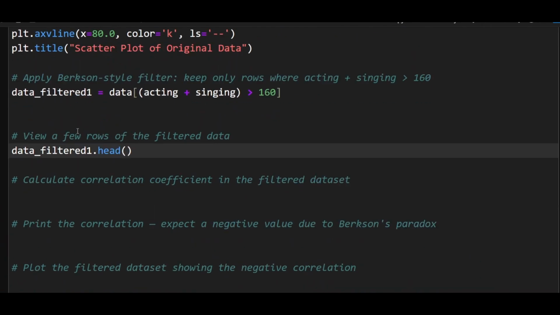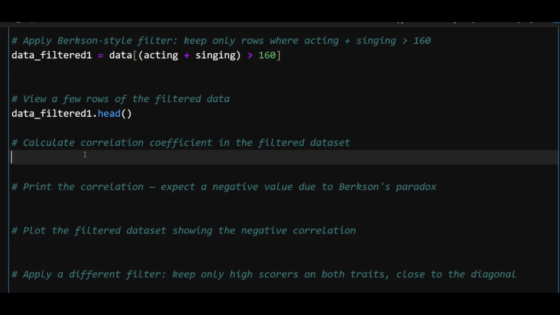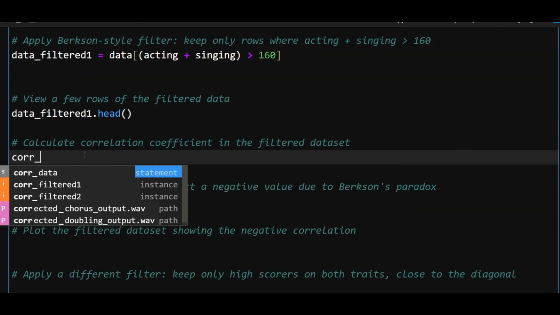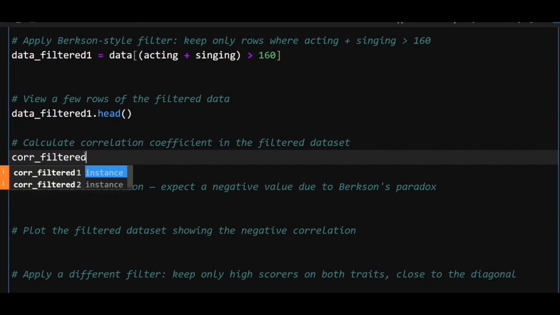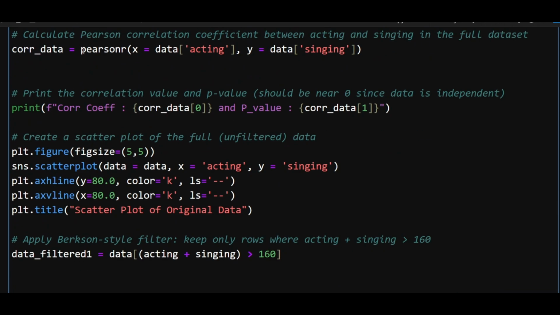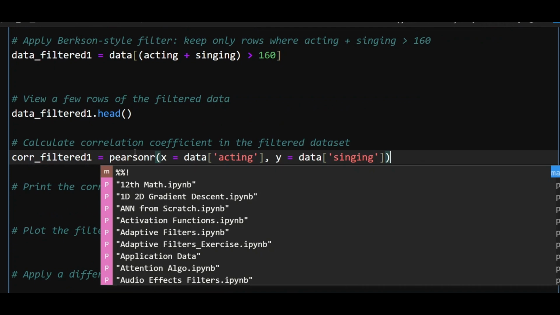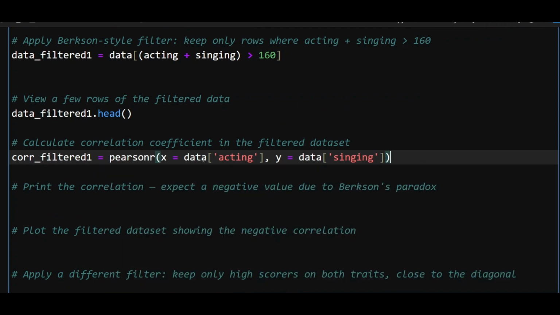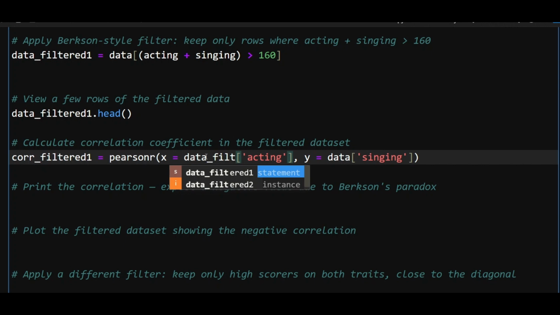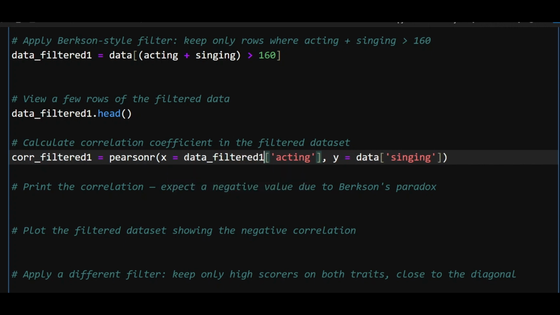So now I'll compute the correlation coefficient for this data. I'll call it filtered correlation coefficient filtered 1, and I will simply copy this and apply it here. So now my data is data filtered 1, and similarly here.